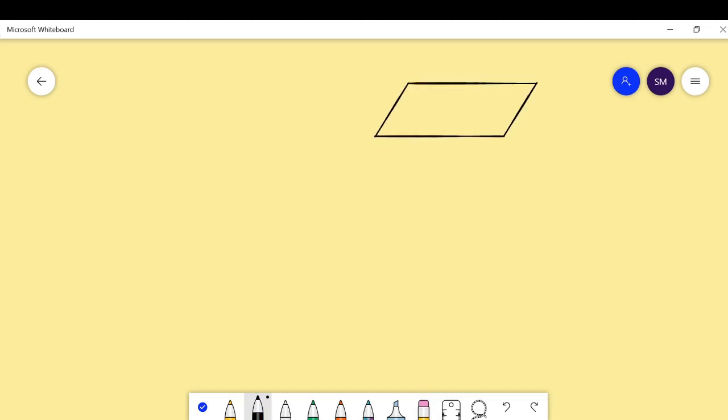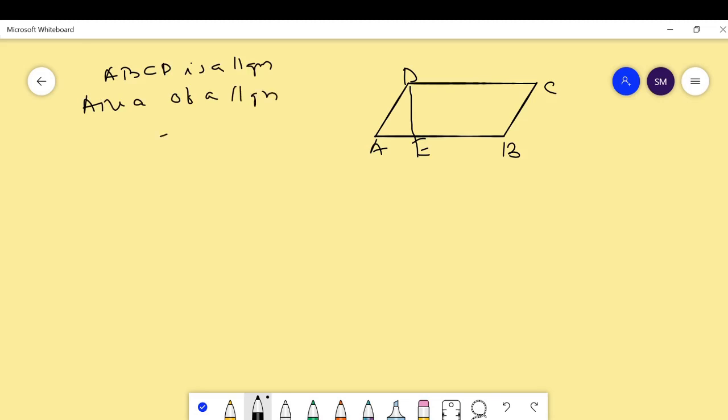The area of a parallelogram is base into height, where here AB is the base and DE is equal to the height of the parallelogram.